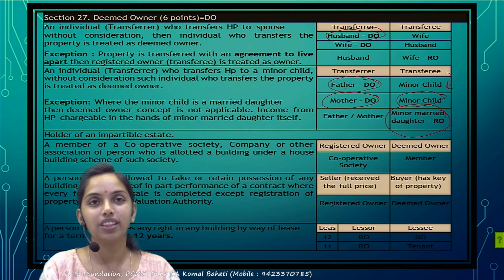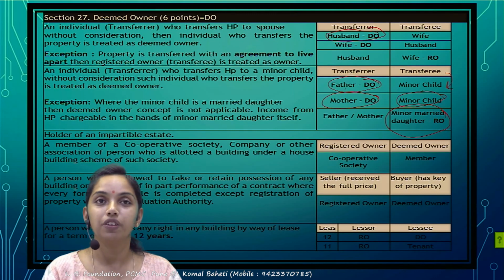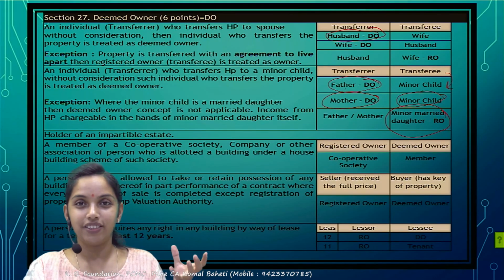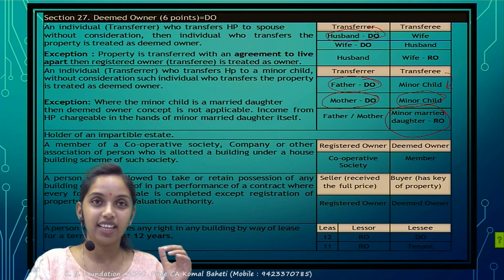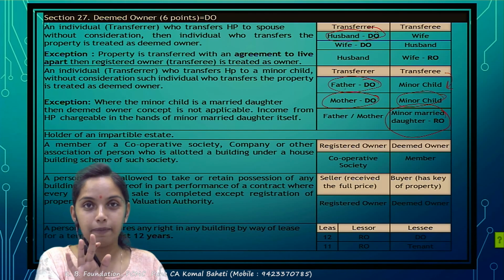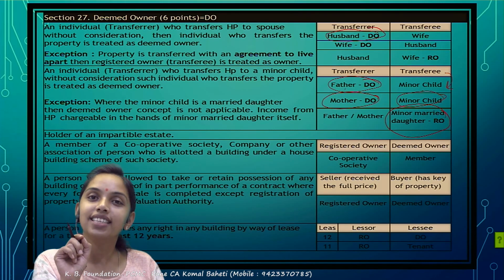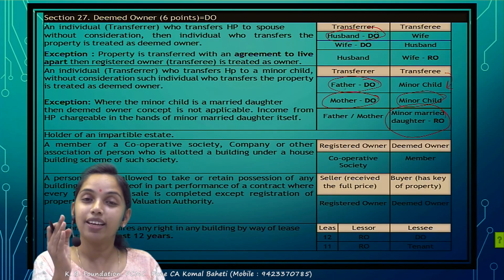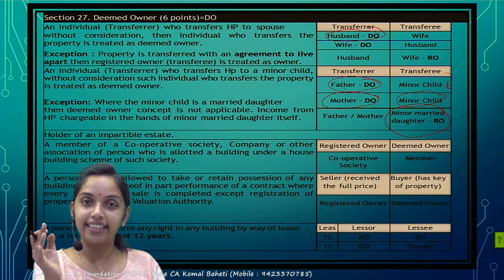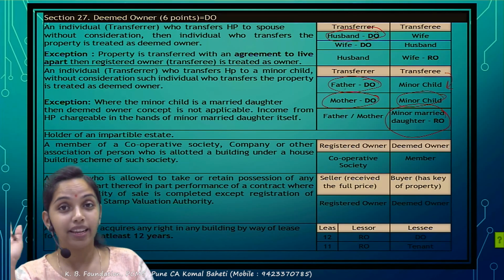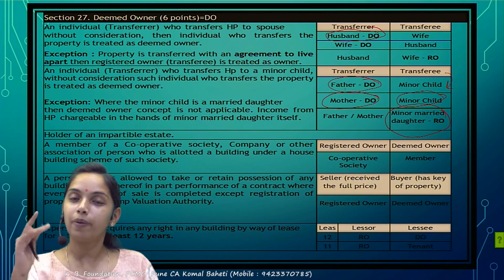So just go through this slide, and with this we'd finish with the HP. Just have a revision in 5 minutes. What are the things we had seen under the HP? Section 22 we started with, which talks about the chargeability. Correct? After the chargeability section, section 23 defines whether the house property is self-occupied, let out, or deemed let out. The simple rule for self-occupied is that it is applicable only to the individual or HUF and should not be let out for a single day. It can stay vacant, but it must not be let out. That is self-occupied. Let out, deemed let out.